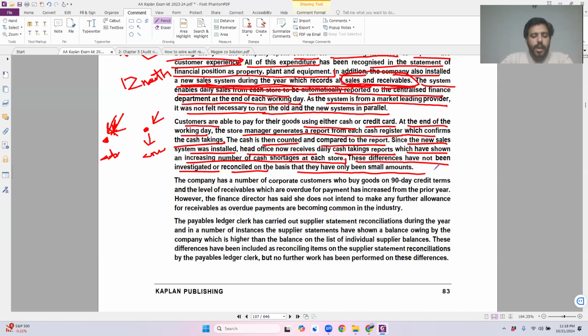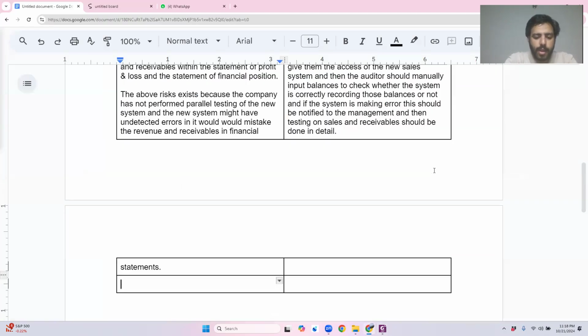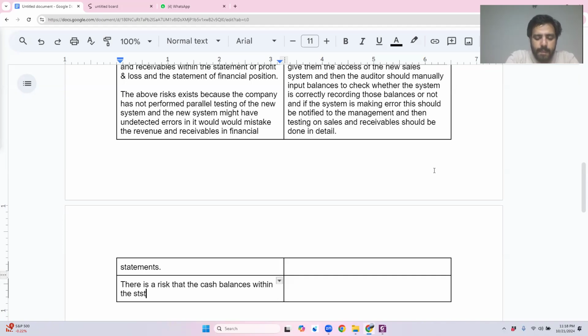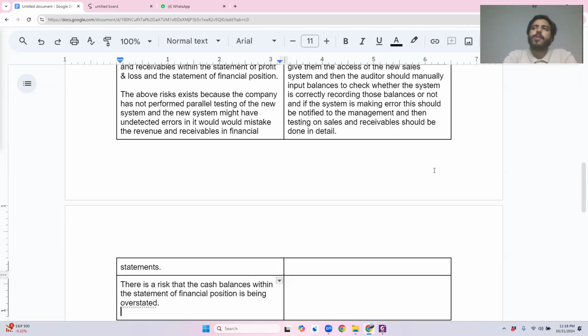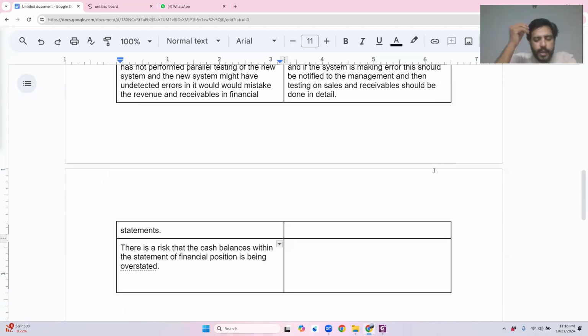Okay, got it. Now let's come towards my answer and write it down. There is a risk that the cash balance within the statement of financial position is being overstated. Is there any kind of standard linked with it? No. So I can ignore it simply. I just need to move directly towards my explanation of why I think there is a risk. And I already know my explanation very well.